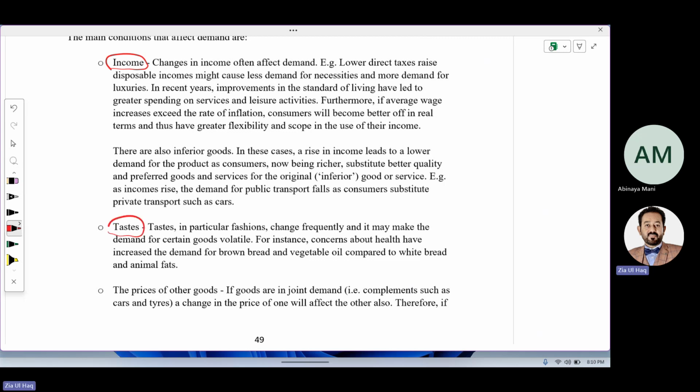Taste changes. Now their taste is for another product rather than this one. Price remains the same, but demand will decrease. Or their taste has increased regarding this product. This is tea and the season is winter, so now they want to taste tea. So demand will increase, even though price remains the same.